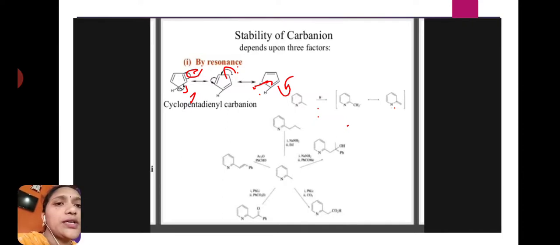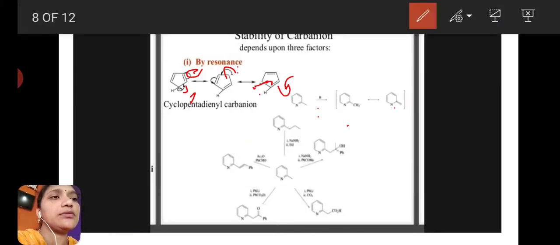Okay, next is the cyclopentadienyl cation, and this is the pyridine, and here methylpyridine.